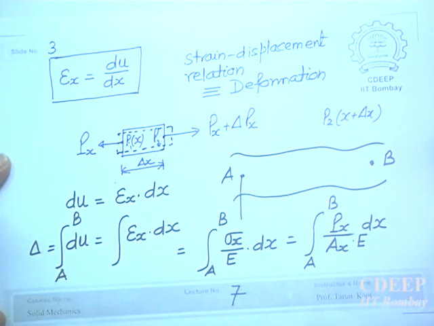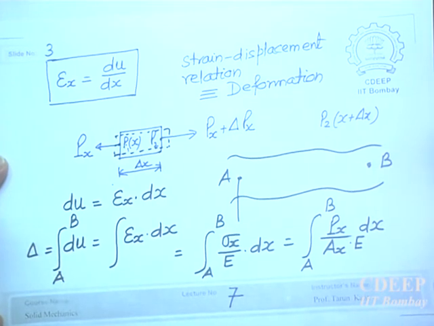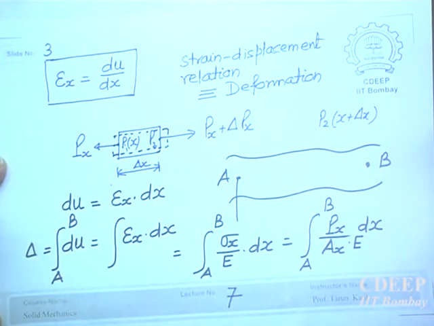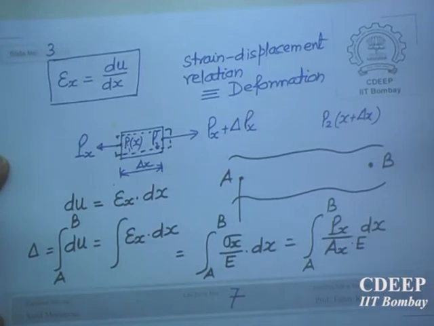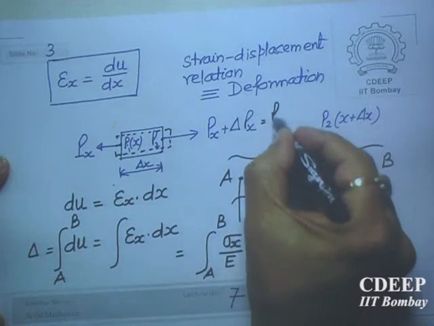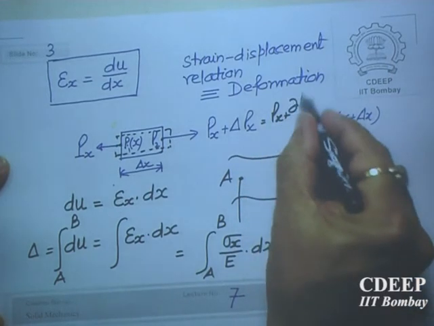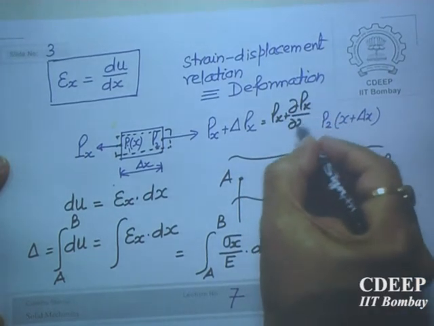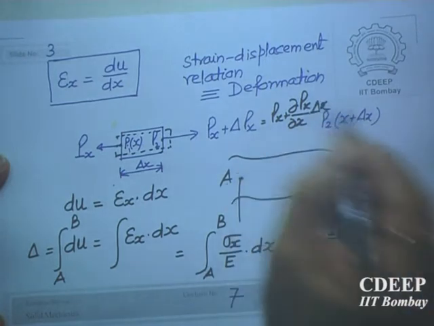This concept I gave you in terms of stresses. The sigma x from left, when you go to x plus delta x, it will be sigma x plus derivative of sigma x with respect to x times delta x. So there has to be some change here, or you can write it Px plus derivative of Px with respect to x into dx. This is also equal to this.